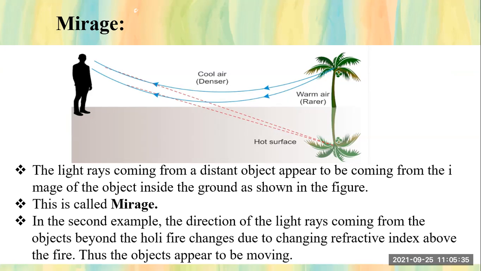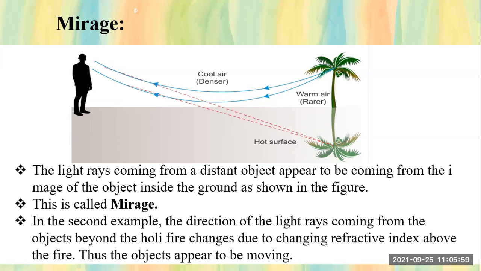So when we are seeing it, the light rays which are coming to us from a distant object are actually coming from the image of that object which is inside the ground. Why? Because of the refraction of light.